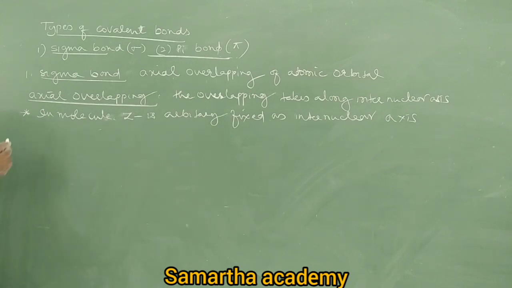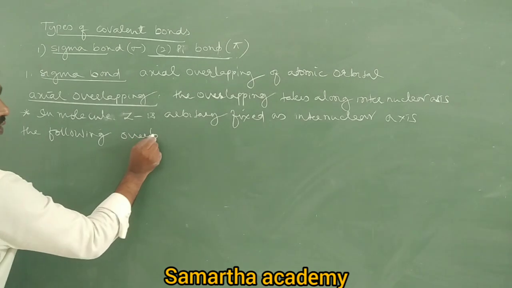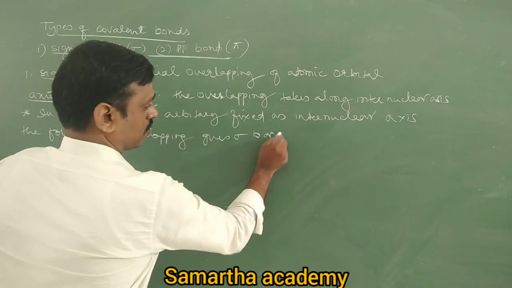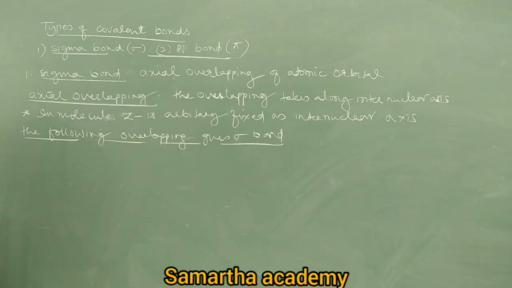Right. The following overlapping gives sigma bond. Come on, tell me, which overlapping gives sigma bond? s-s overlapping always gives sigma bond. Can you get a pi bond from s-s overlapping? No. Why? s-s overlapping is always axial overlapping. The s orbitals are both spherical in shape, so they always overlap axially.